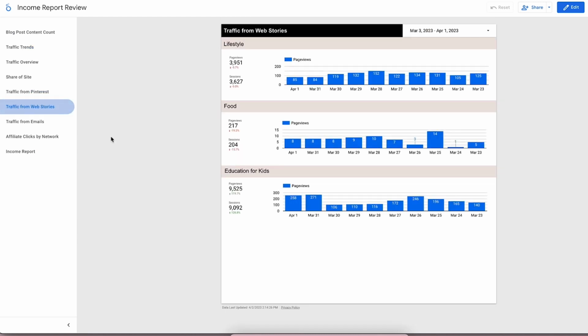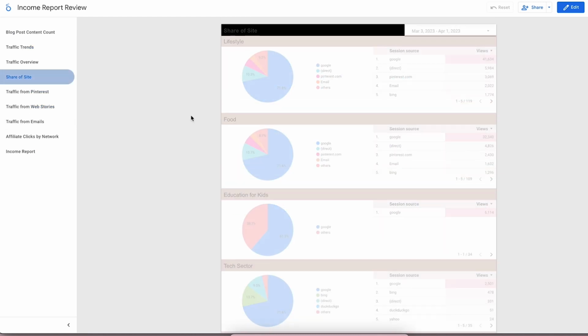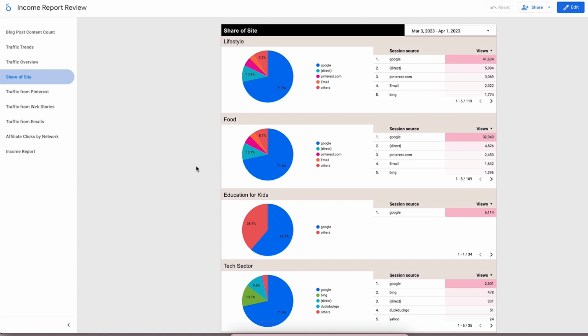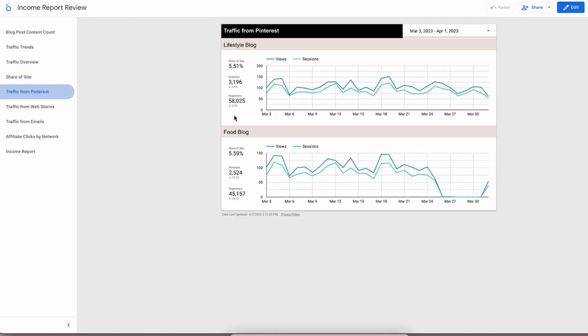The reason why these are a little bit different is because there's some blogs that I do a lot of writing on Pinterest for, and some that I don't even do anything with Pinterest for. So I want to make sure that these charts are reflective of where I'm actually spending my time. As you can see, lifestyle and food blog are invested in Pinterest, whereas I have not done anything with the kids education one, but I mean to. My intent there is to automate that piece of it.